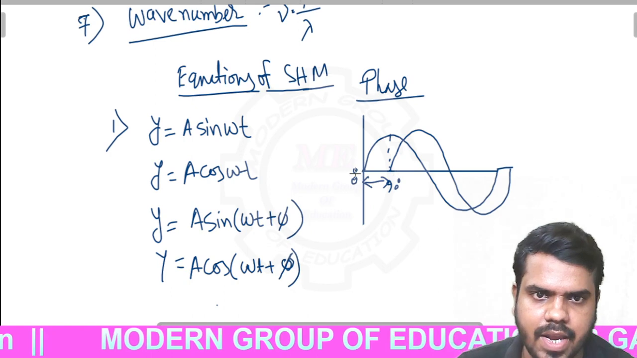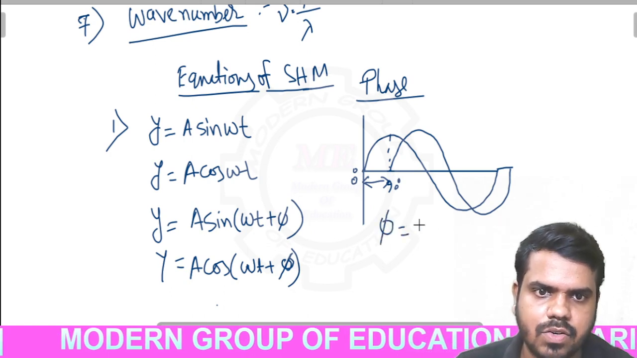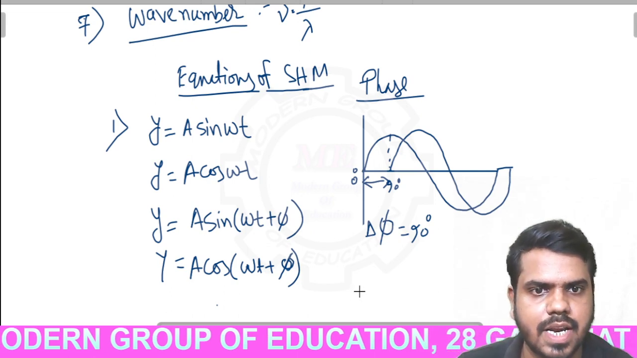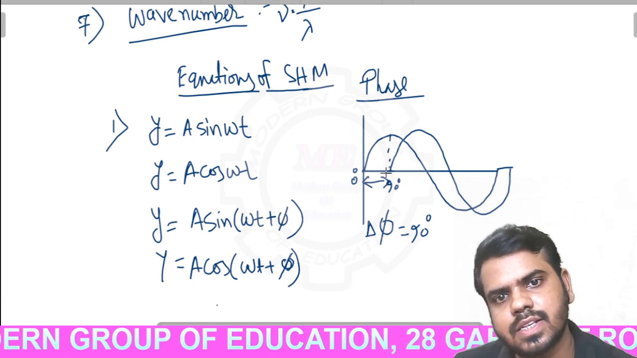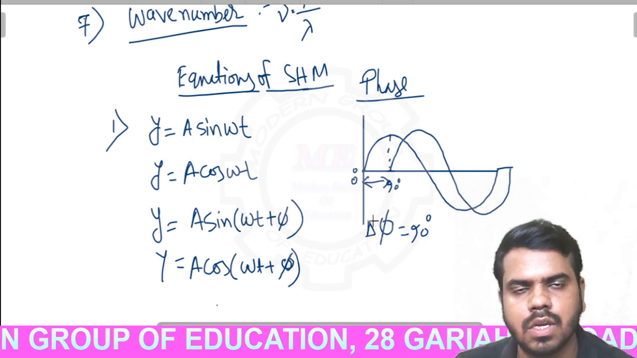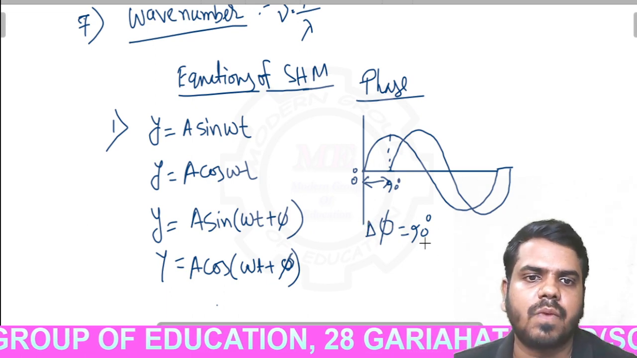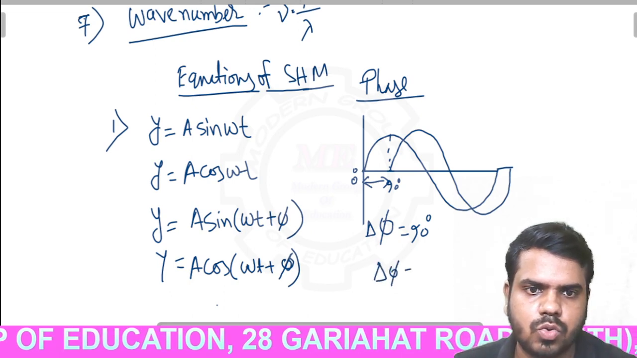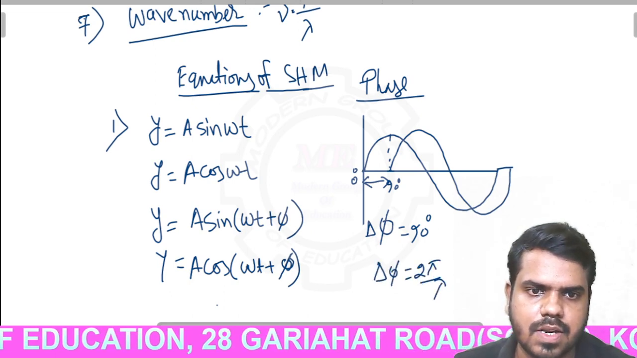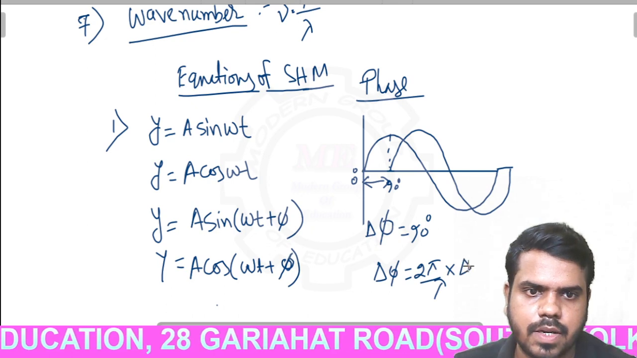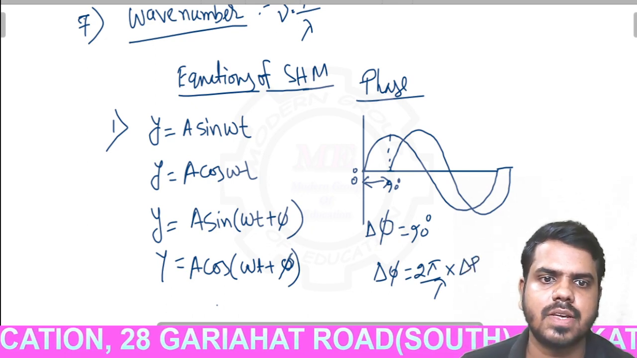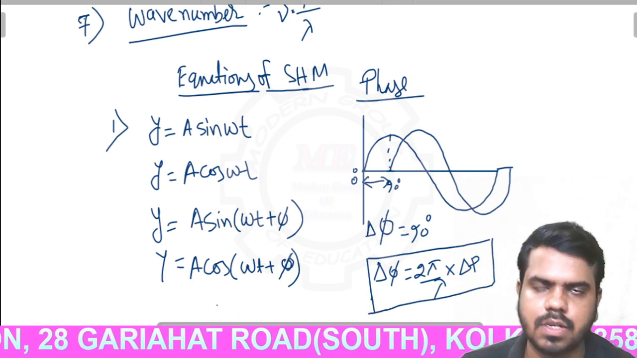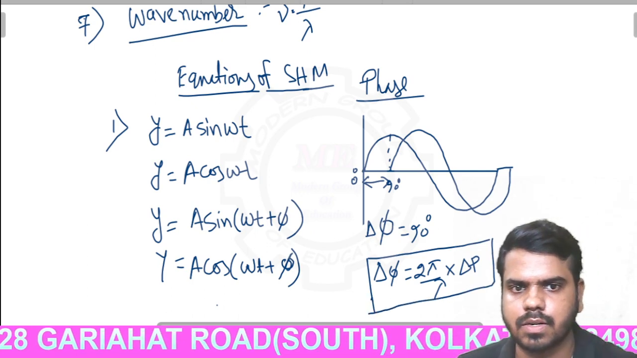This is the phase angle difference, delta phi is equal to 90. Okay, delta phi, you can say, that means phase difference, that is 90°. And the path difference is the distance between the two starting positions. There is a formula of path difference and phase difference, that is phase difference is equal to 2 pi by lambda into path difference, delta p. We will talk about this topic later, in the wave chapter.